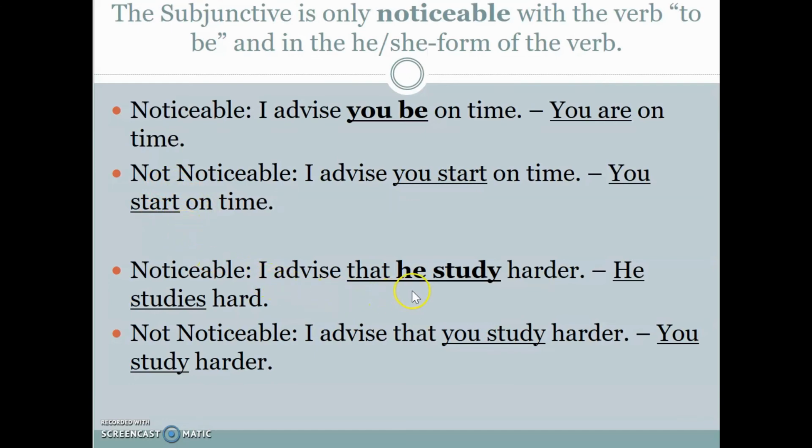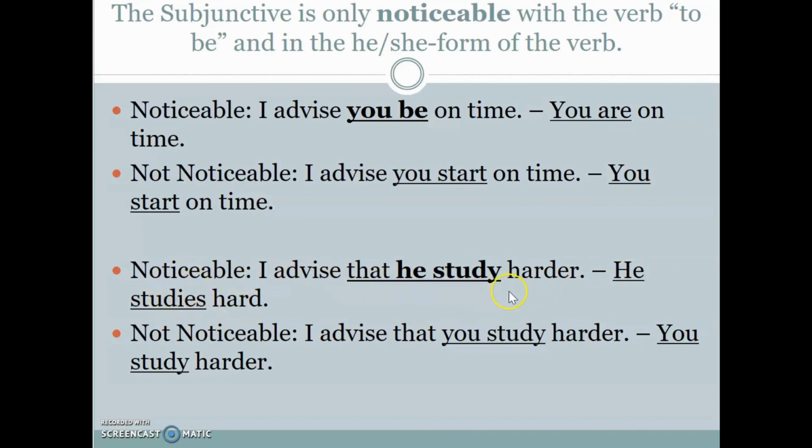Now, when your subject is he and you use the subjunctive mood, it is noticeable and might sound awkward to you. I advise that he study hard. That is a correct sentence, but it might sound very unusual to you or incorrect because you're used to saying or hearing he studies hard.